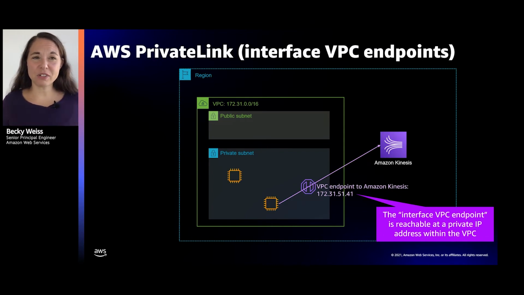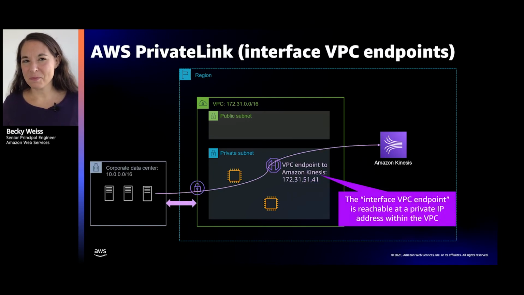So you actually have 3 of these, but each of these VPC endpoints to Kinesis is actually now at an IP address in your VPC. It's something we call an ENI, an Elastic Network Interface, a private IP in your VPC. This thing's actually at an address in my VPC. Now that solved one of our core problems with the gateway VPC endpoint to S3, which was, remember, these customers with their on-premises networks.